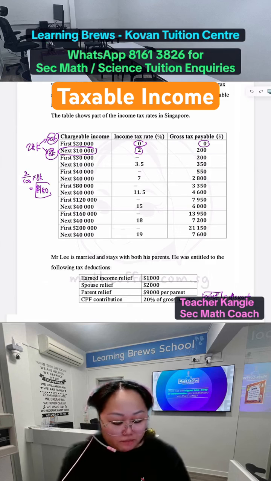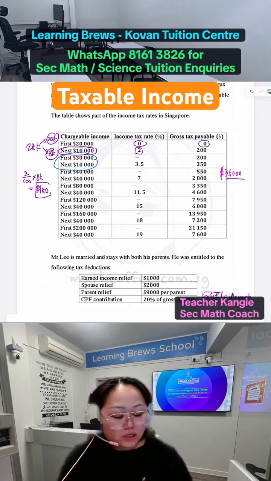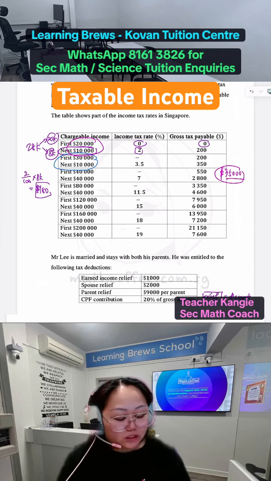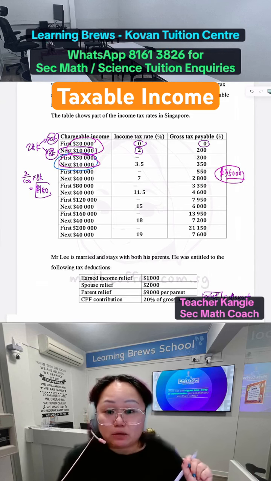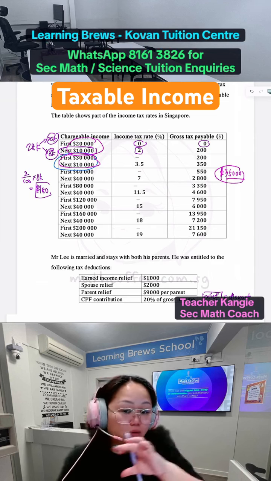The next one means that, let's say for example, your chargeable income is 35K. If you are 35K, you look at the first row. The first row, the total is 30,000. So that means you are 35,000, you're no longer eligible for the first row, right? Then you go to the second row. The second row is 30 plus 10, that means 40,000. It means that when your chargeable income is between 30K to 40K, you're looking at the second row.